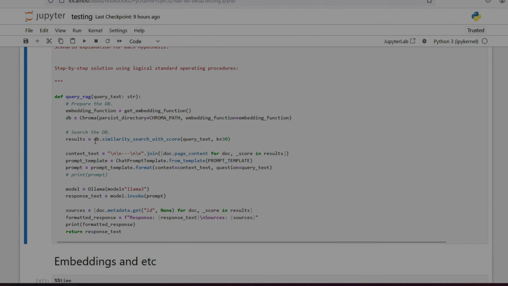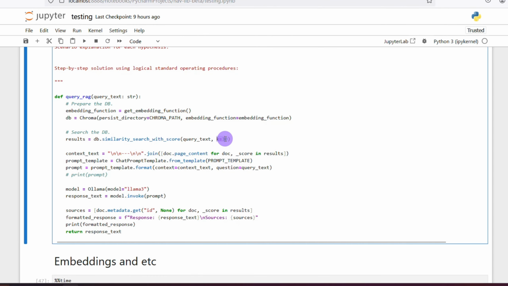Another thing I added as well is the K attribute here for searching the database. I increased it to 30. Before it was around 4. When it's a low number like 4, it basically retrieves, for example, four pages of a PDF document. But maybe there's more context around the document.